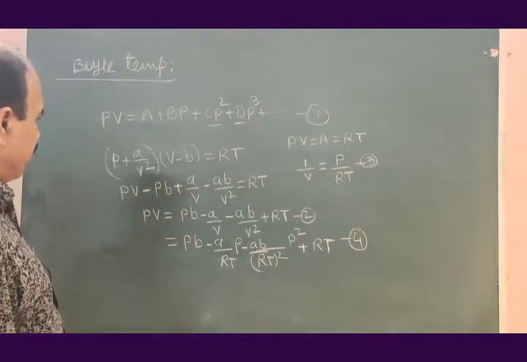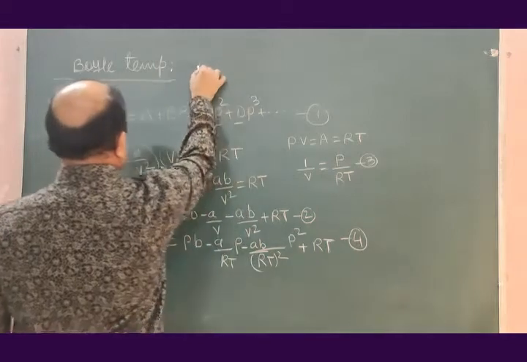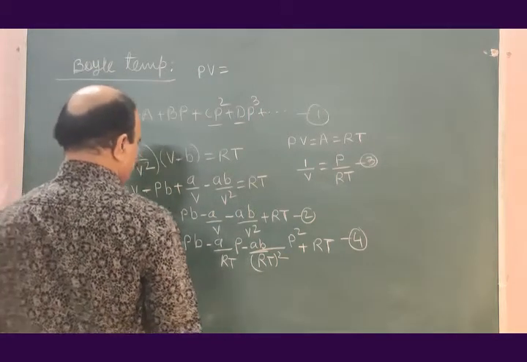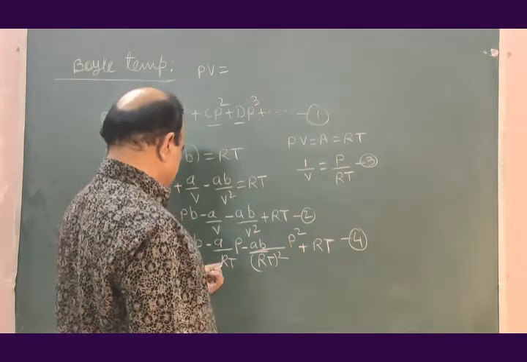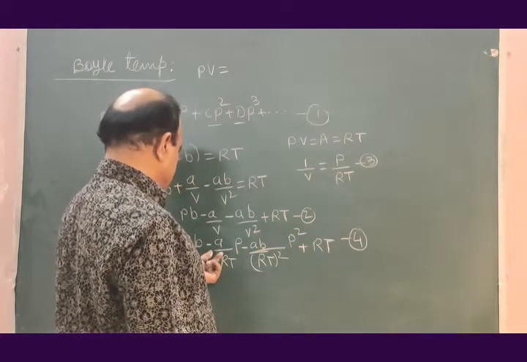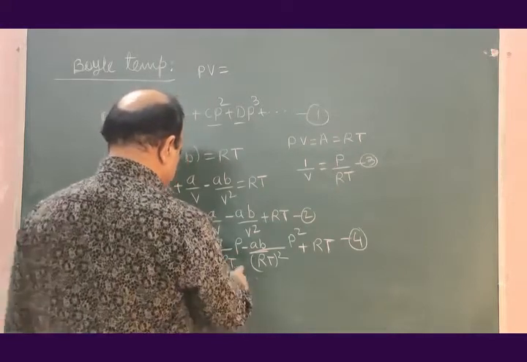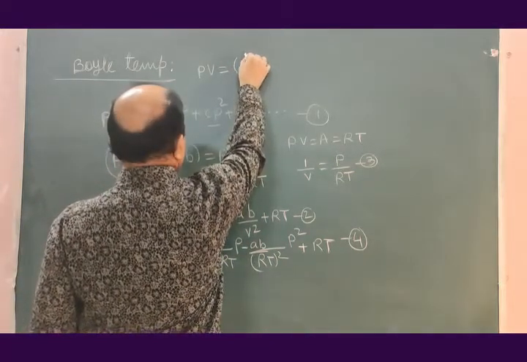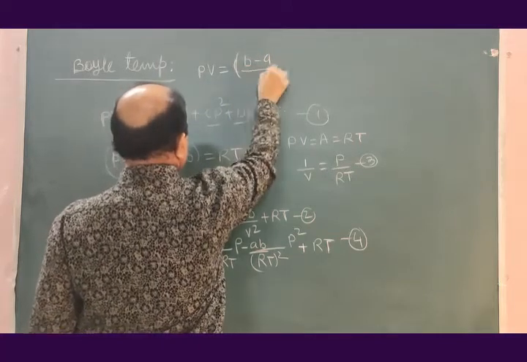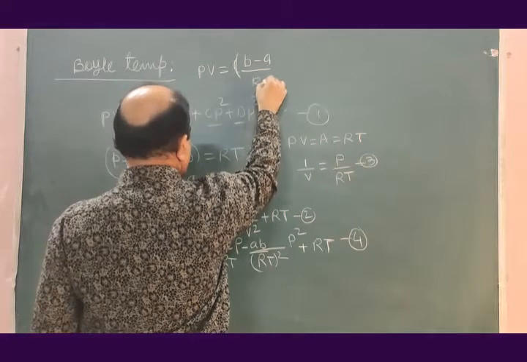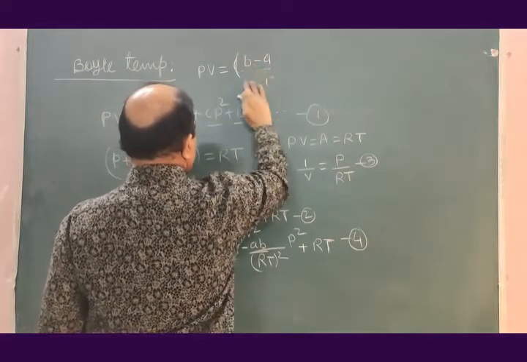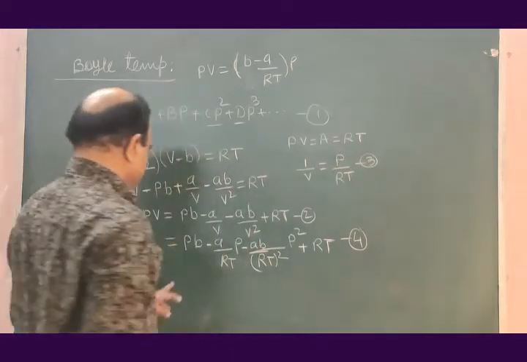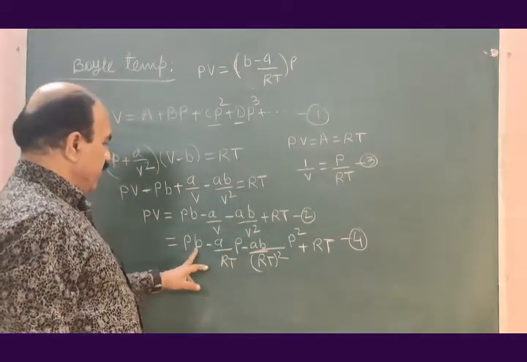Let us further simplify equation 4. If P is taken out, we will get (b − a/RT) into P. P is taken common, so it will be b minus a by RT.